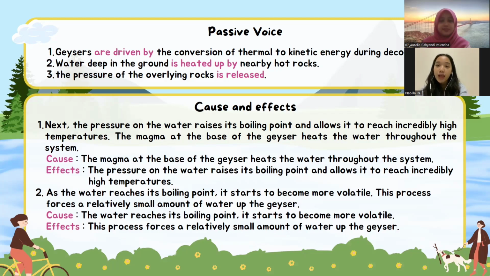Number two: as the water reaches its boiling point, it starts to become more volatile. This process forces a relatively small amount of water up the geyser. The cause: the water reaches its boiling point and starts to become more volatile. And the effect: this process forces a relatively small amount of water up the geyser.